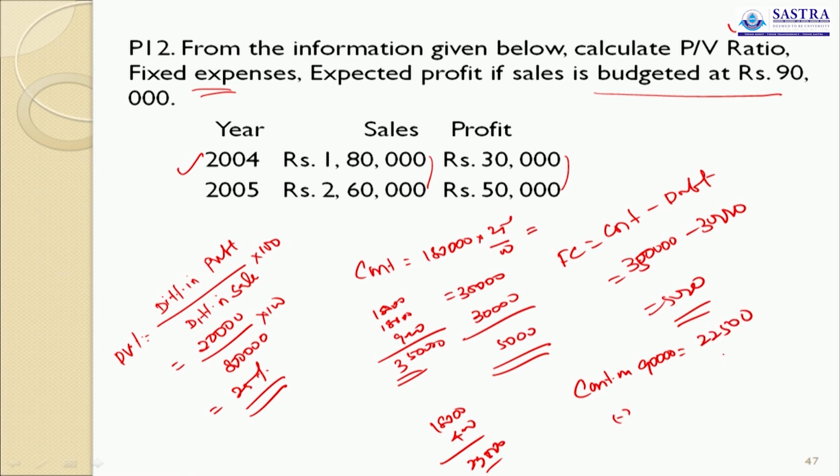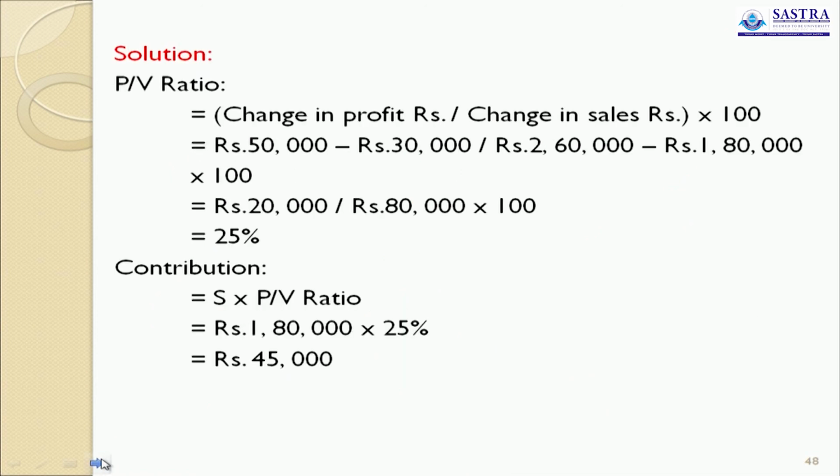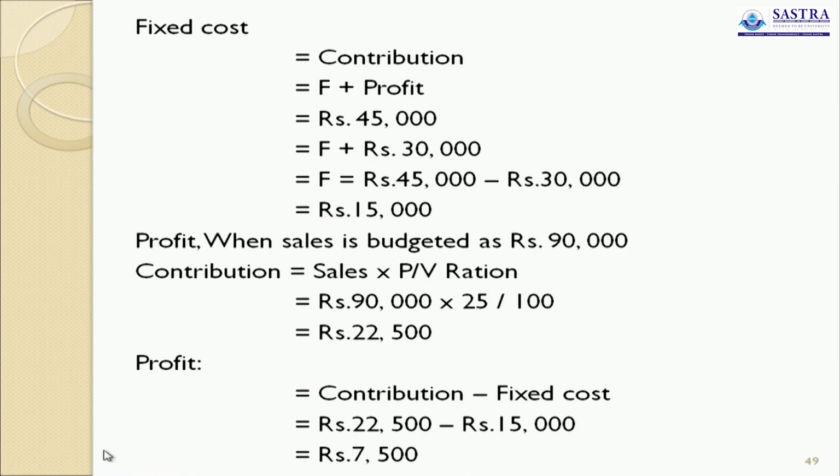Fixed cost is already found, 15,000. So 7,500 is the required profit if sales is rupees 90,000. So this is the way to answer. Okay, good.